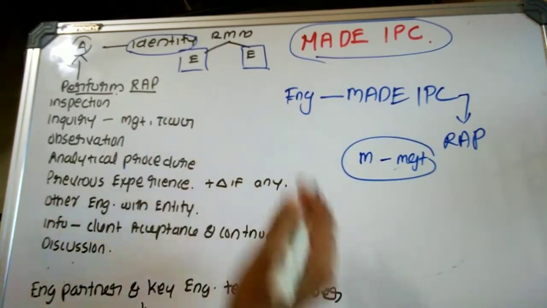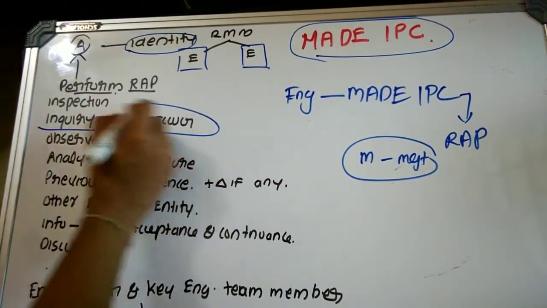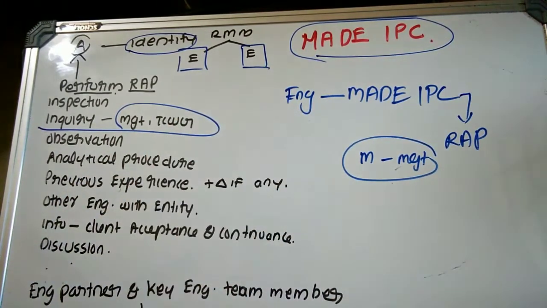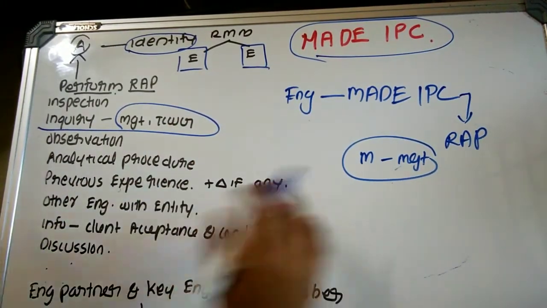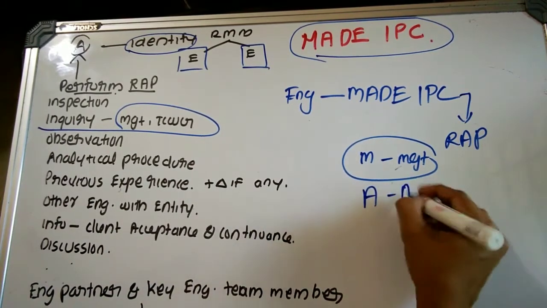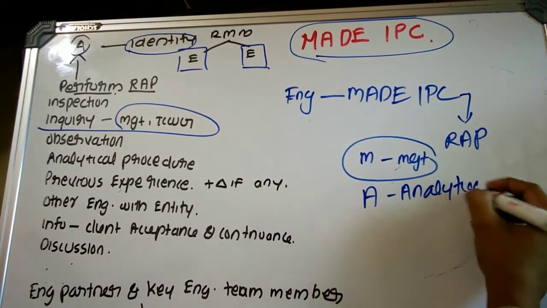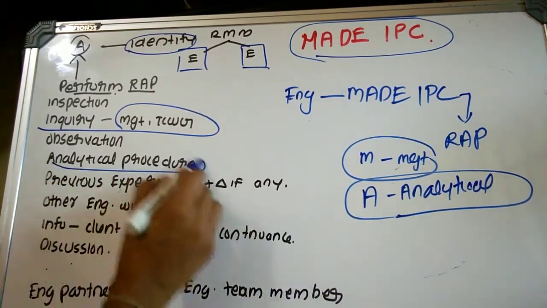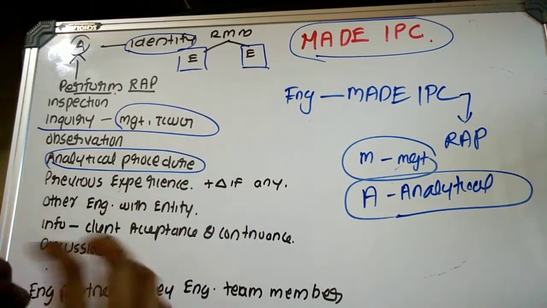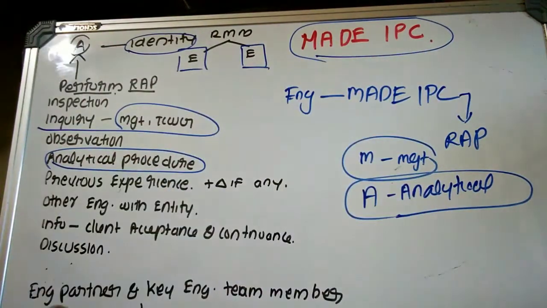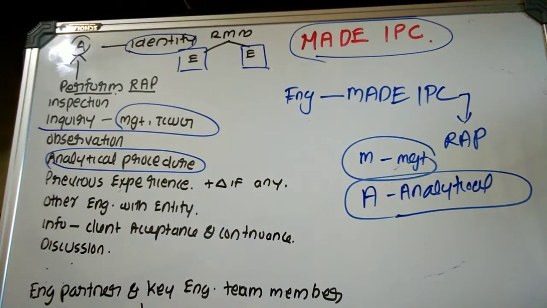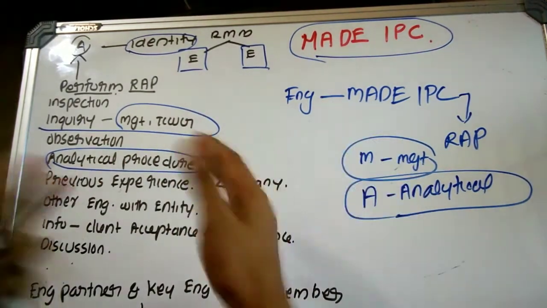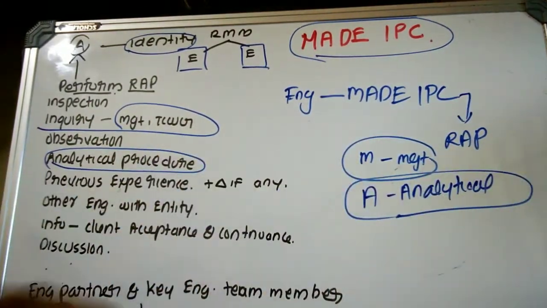So examples: M means management. The auditor can communicate or inquire with the management and TCWG. This is the first method, or an example of audit procedure or RAP. Then what? A means analytical procedure. Analytical procedure means obtaining audit evidence by comparing the financial information with the non-financial, that is, trend analysis or what? Ratio analysis. These are some examples of analytical procedure, or inter-firm comparison, intra-firm comparison, etc.